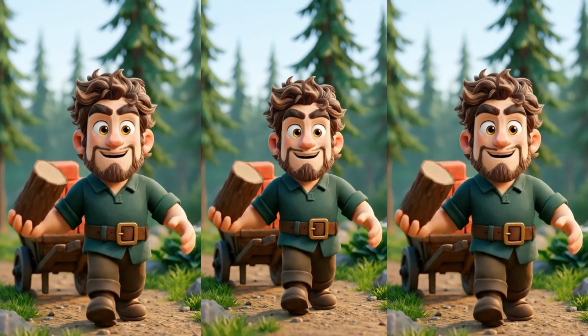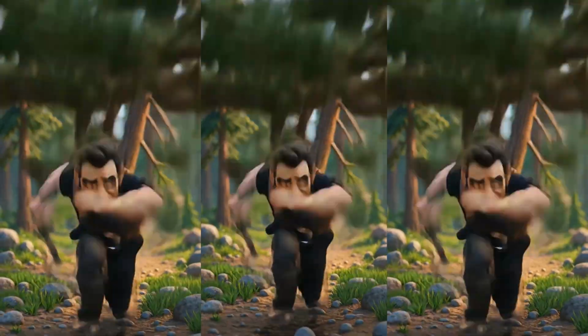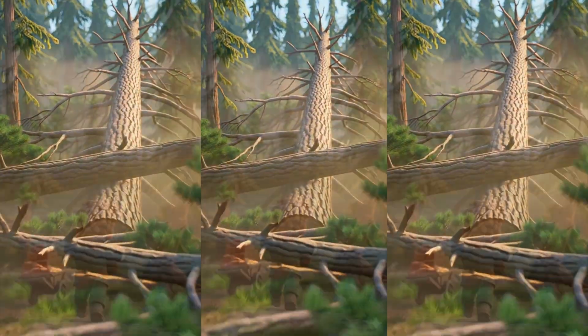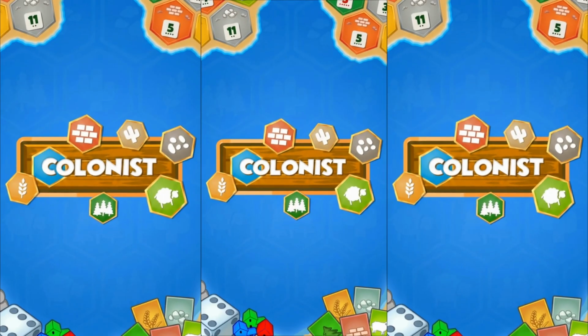Colonist.io, the best way to play Catan online. Use strategy, planning, and cunning negotiation. Play Colonist free today.